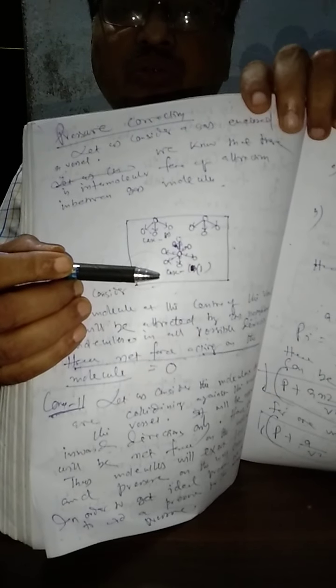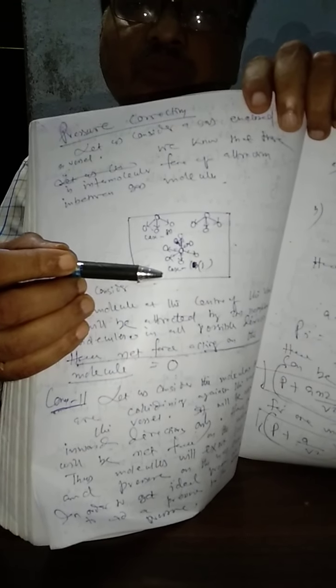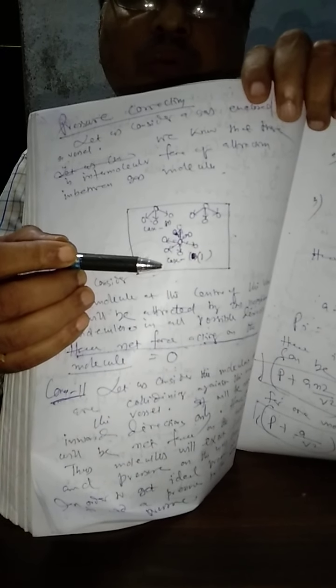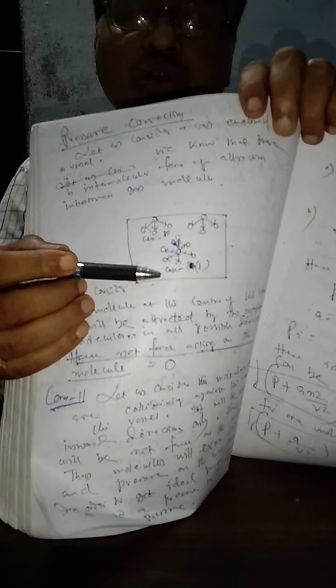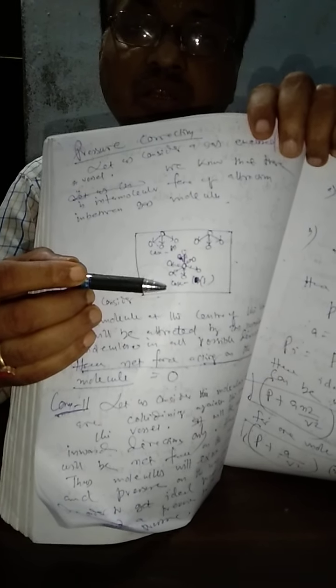The resultant force of attraction on the gas molecule is zero, because the vectors, equal in magnitude and opposite in direction, cancel each other.